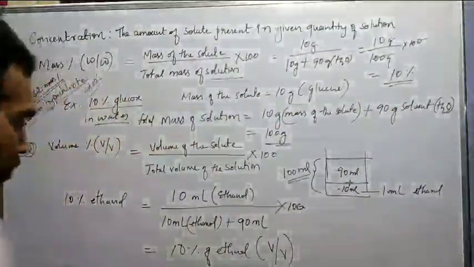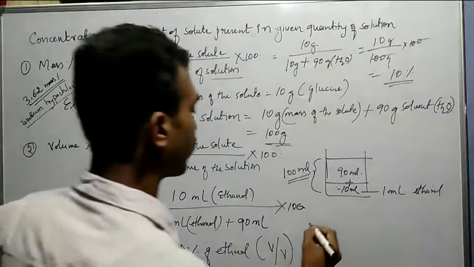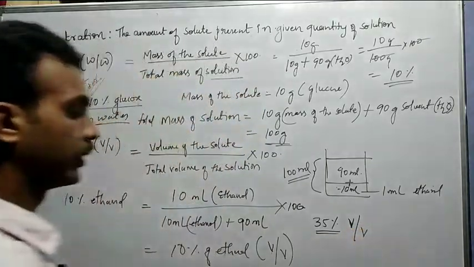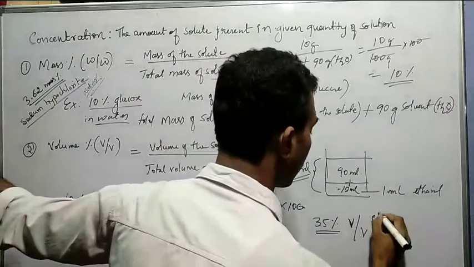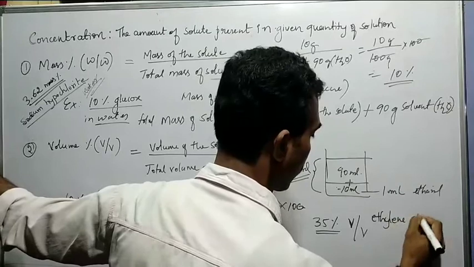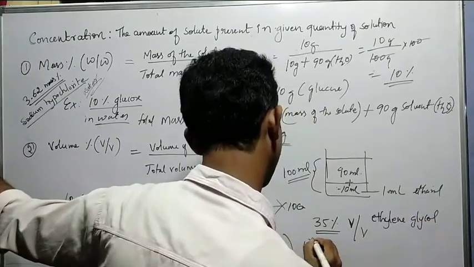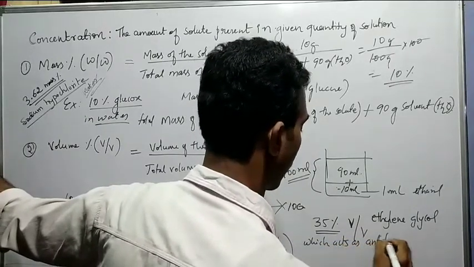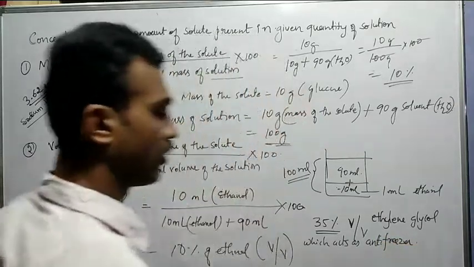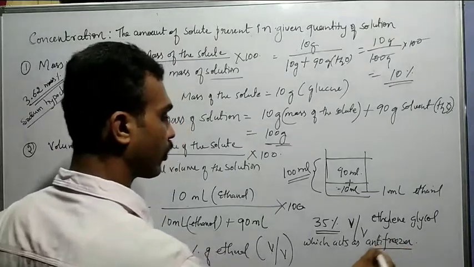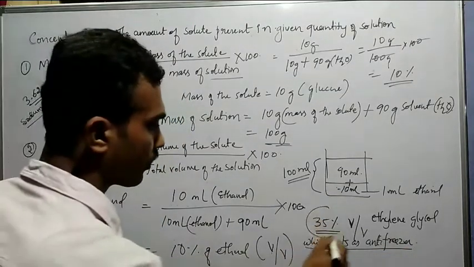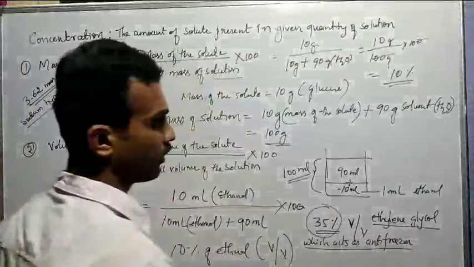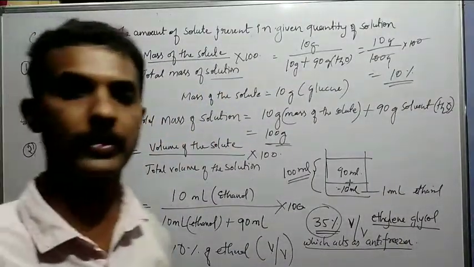In the same way, here if we go by volume percentage, 35% volume by volume percent of ethylene glycol in water acts as antifreeze, which means the freezing point of water decreases when you add it. We call that an antifreeze.